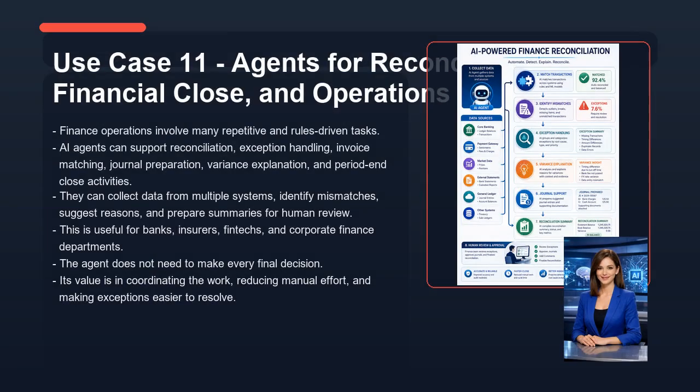Now let's look at use case 11: agents for reconciliation, financial close, and operations. Finance operations involve many repetitive and rules-driven tasks. AI agents can support reconciliation, exception handling, invoice matching, journal preparation, variance explanation, and period-end close activities. They can collect data from multiple systems, identify mismatches, suggest reasons, and prepare summaries for human review. This is useful for banks, insurers, fintechs, and corporate finance departments. The agent does not need to make every final decision. Its value is in coordinating the work, reducing manual effort, and making exceptions easier to resolve.